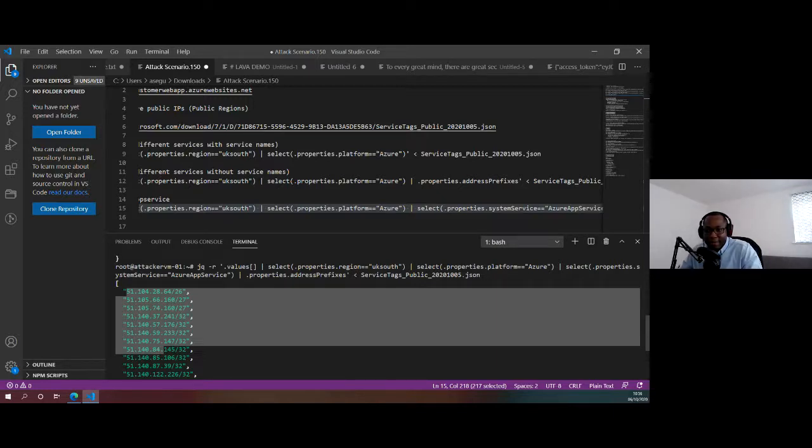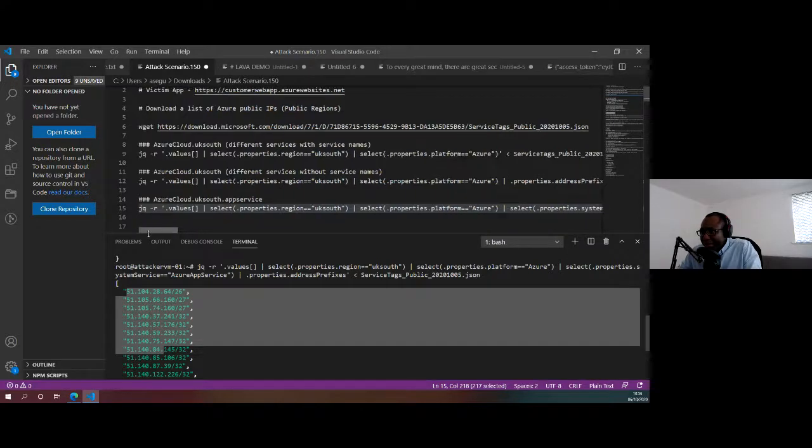Brilliant. Next question is, shouldn't our blob be accessed with SAS token embedded to it? Yes, that is absolutely true, Zishan. So in your environment, that's a great policy to follow always. But in the example that I showed you, the attacker is the one using the blob storage in this case. So this is not even for the victim. So the victim may even be doing the right thing, but the attacker is taking advantage of Microsoft Cloud Services to deliver a payload in a way that will be allowed through the firewall.